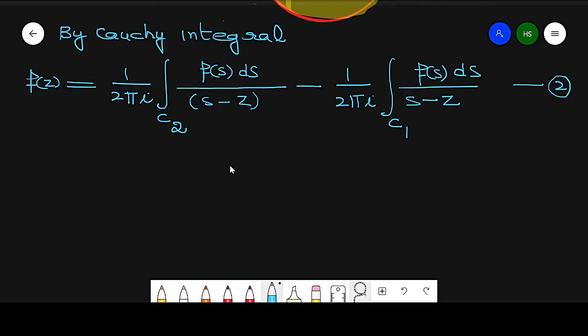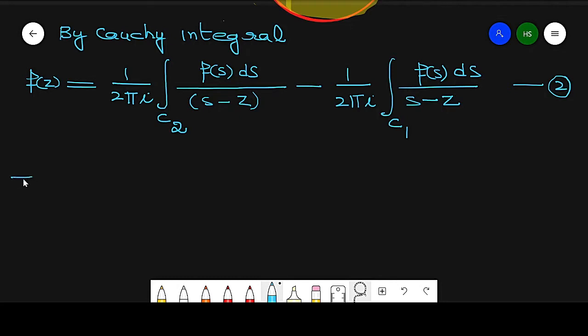Now what is my aim? My aim is to convert it into the binomial expansion. Before going to that expansion, first we add z0 in these terms.